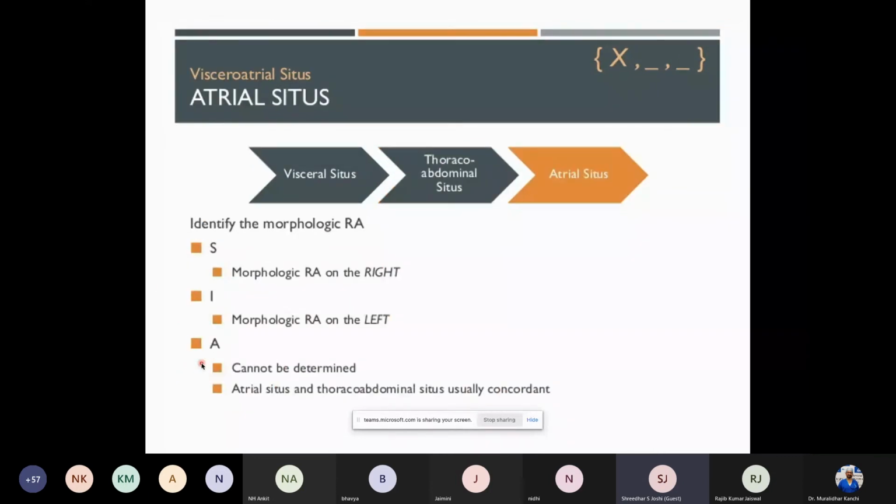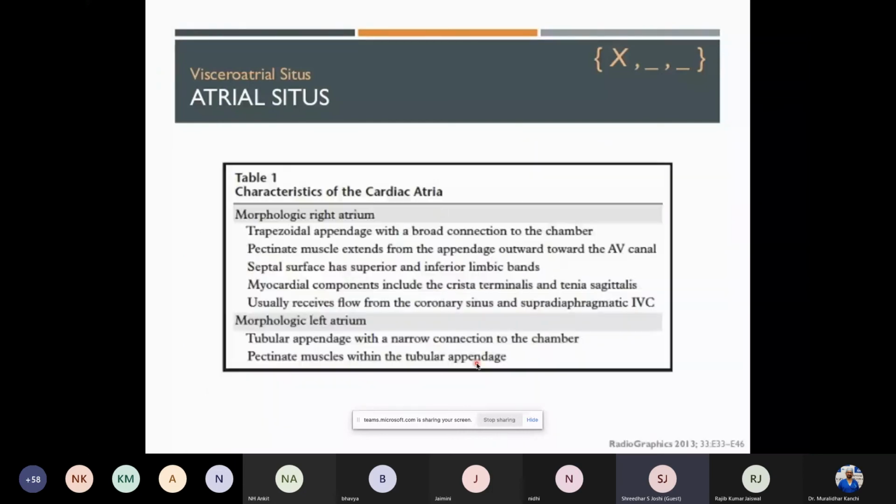Going to the more important one, what matters to us is the morphology of the right atrium. I repeat, if the morphological right atrium, based on its structure, is on the right, it is situs solitus. If the morphological right atrium, based on structure, is on the left, it is inversus. When you cannot determine the atrium in particular, whether it is morphologically fitting into the right or the left, we call it the ambiguous one. Now, how do we define which atrium is which?